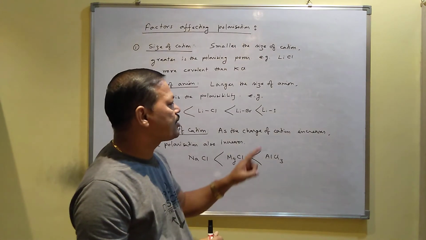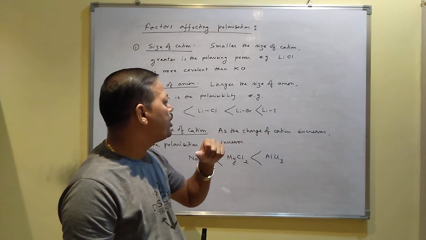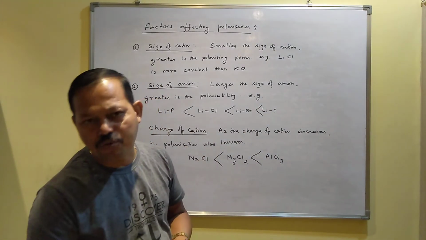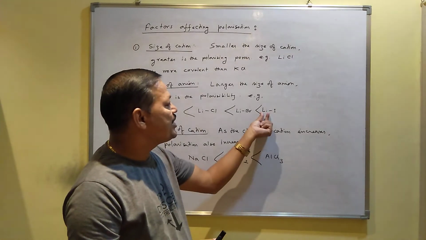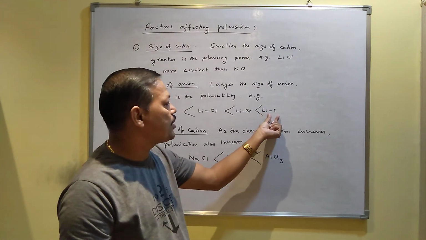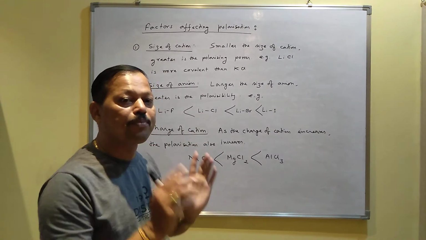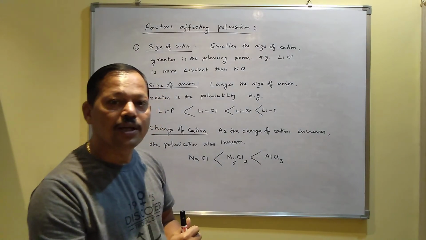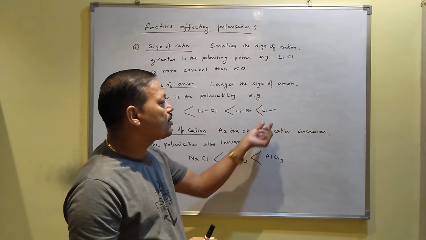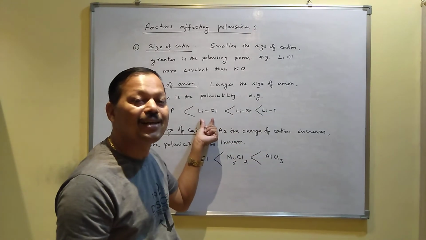If the question asks why lithium iodide has a lower boiling point than lithium chloride: actually, boiling point depends on mass. Lithium iodide has more molecular mass because iodine's mass is more. Lithium chloride has less mass. If the mass of the compound increases, boiling point also increases. So according to that, lithium iodide should have a higher boiling point than lithium chloride.